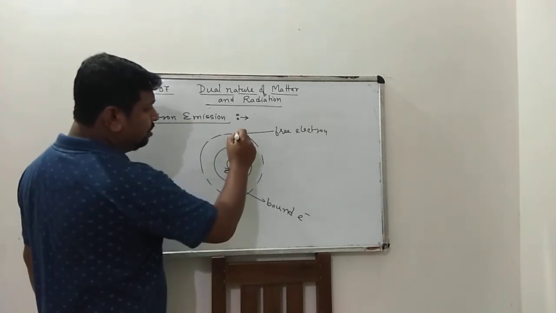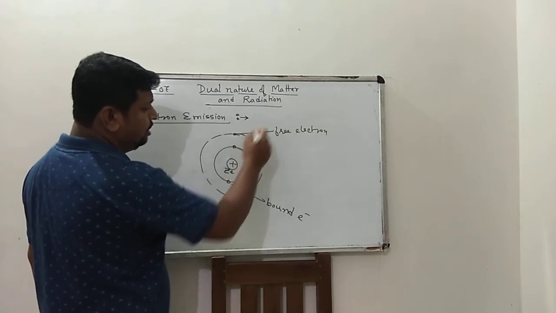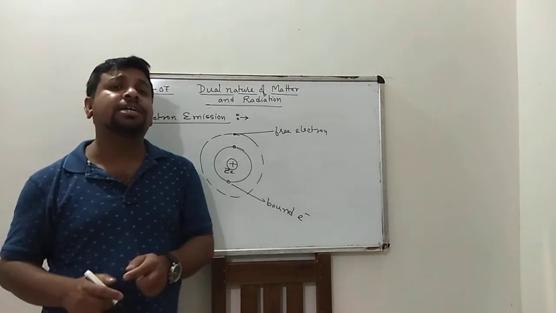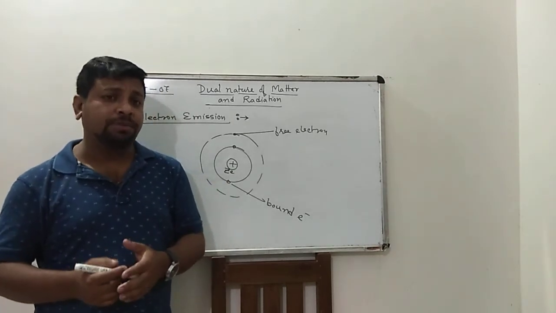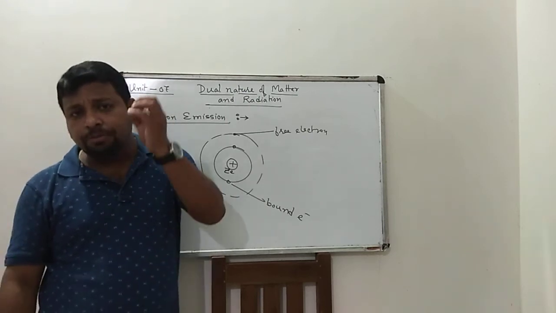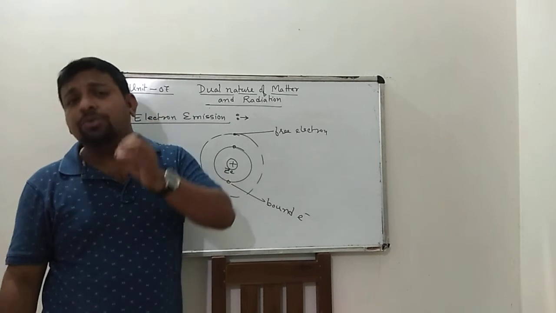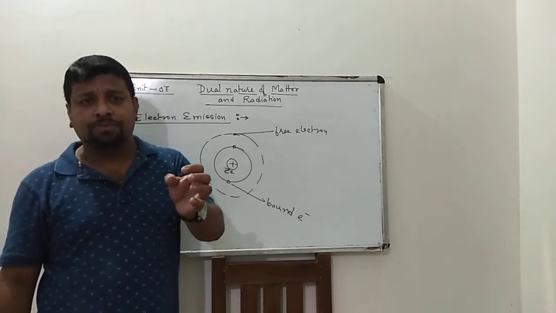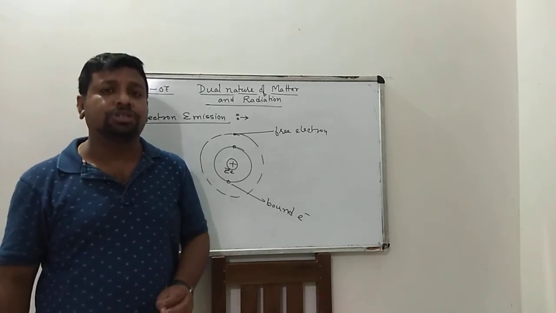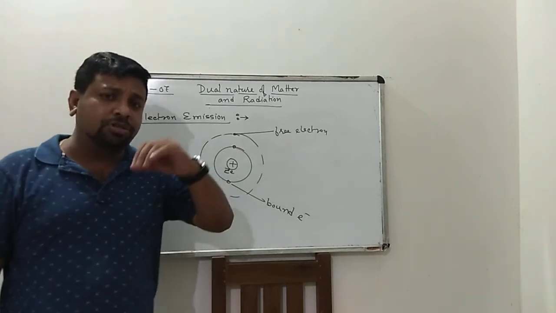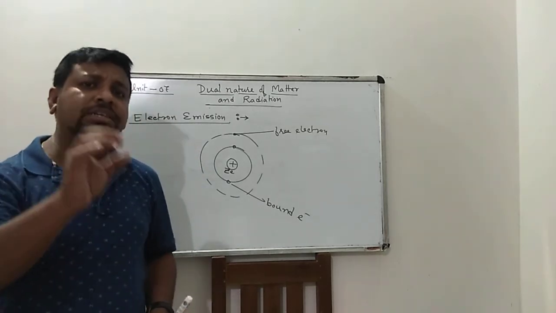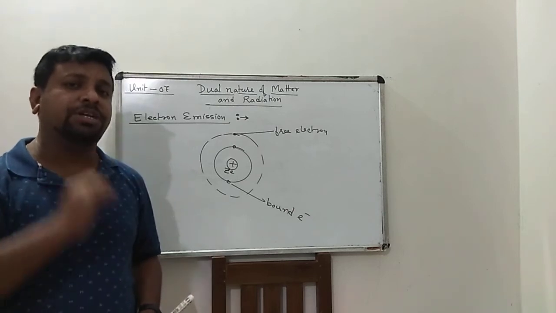When a free electron tends to be released, an oppositely charged particle attracts it to bring it back to its initial position.